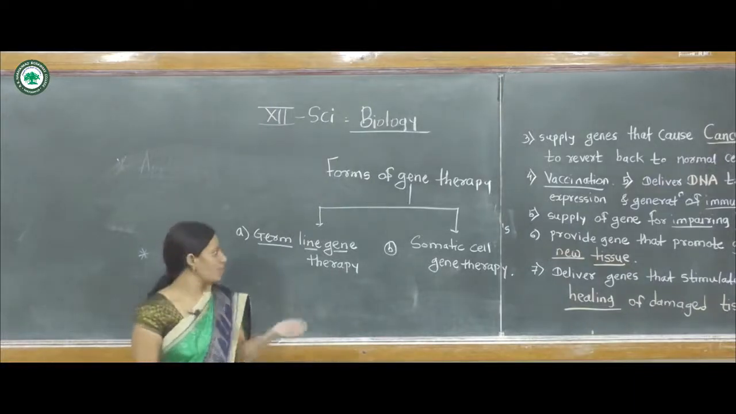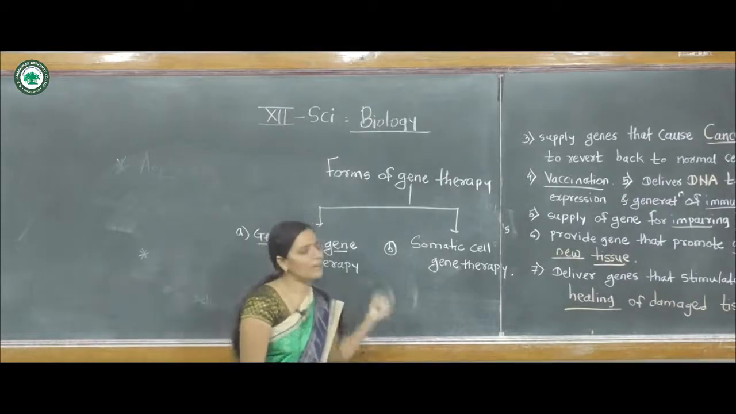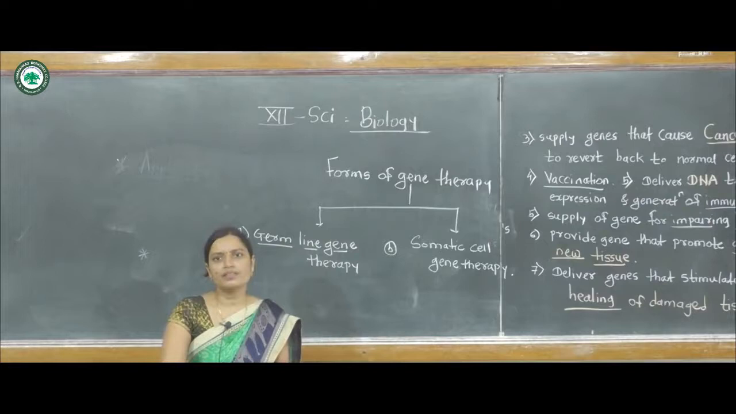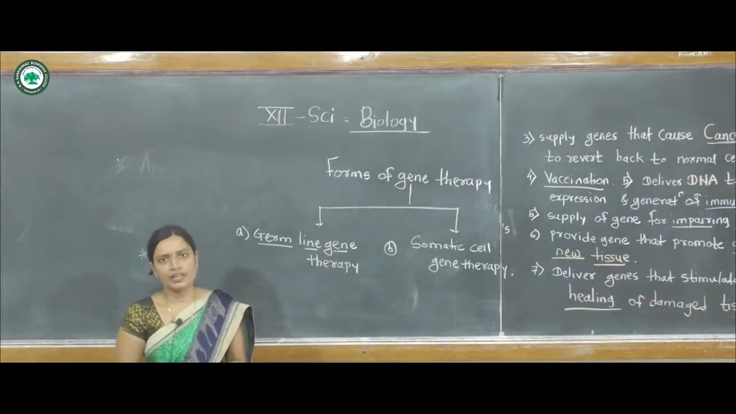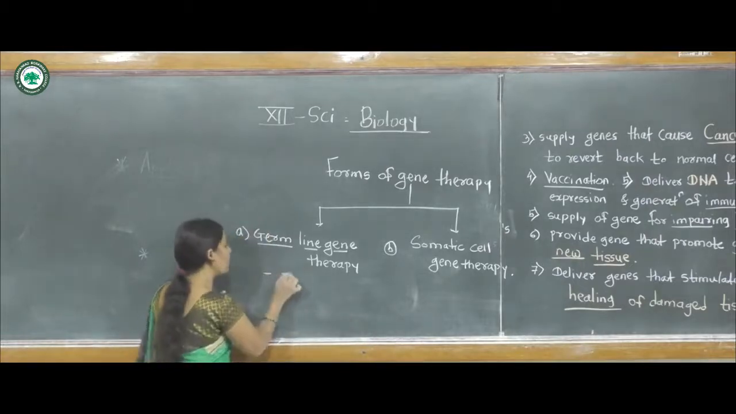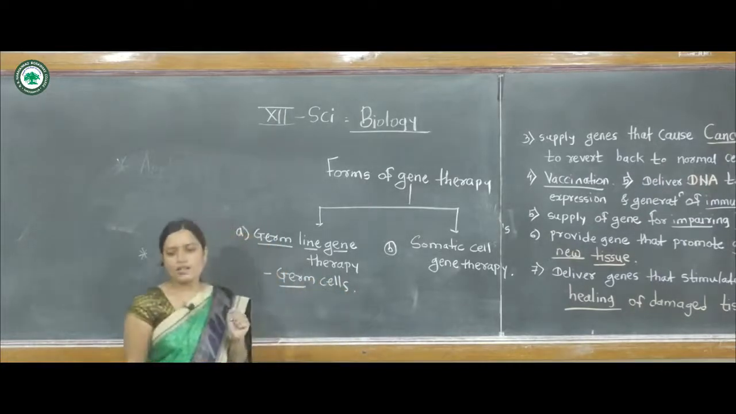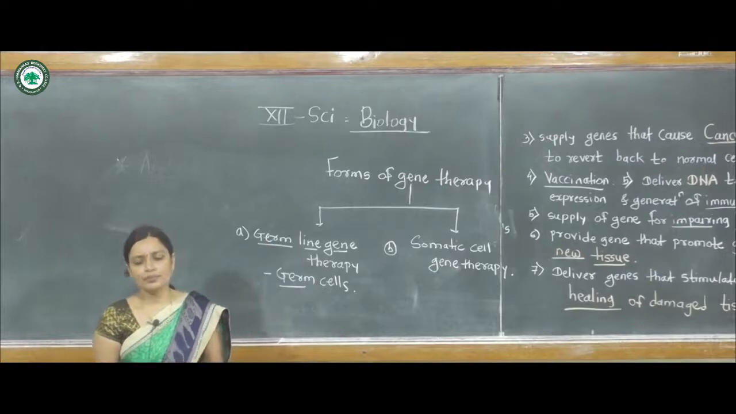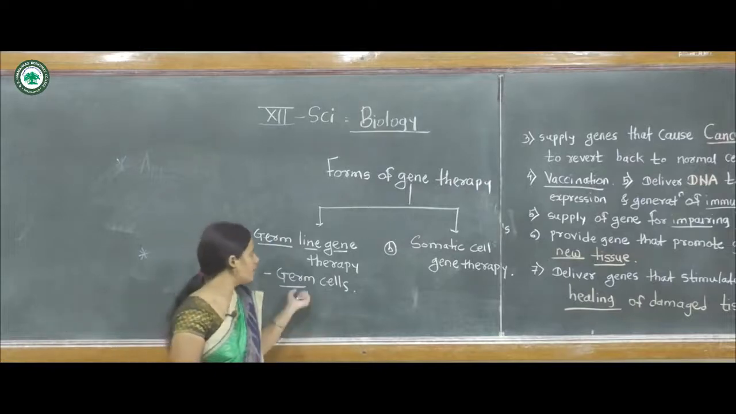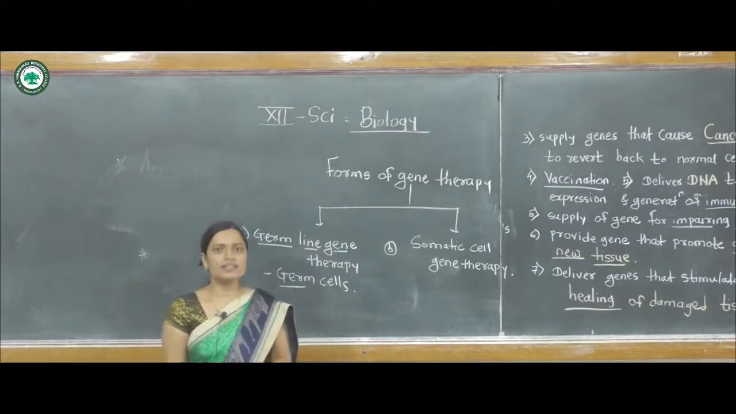Now the first one is germ-line gene therapy, and the second one is somatic cell gene therapy. In germ-line gene therapy, a healthy gene is introduced into germ cells. Germ cells are the sperm, eggs or early embryos, and germ-line gene therapy takes place through these healthy genes.